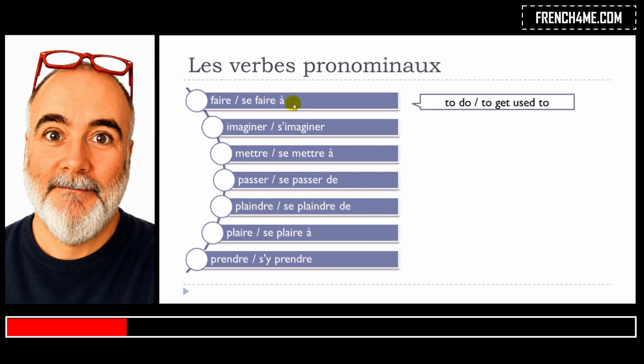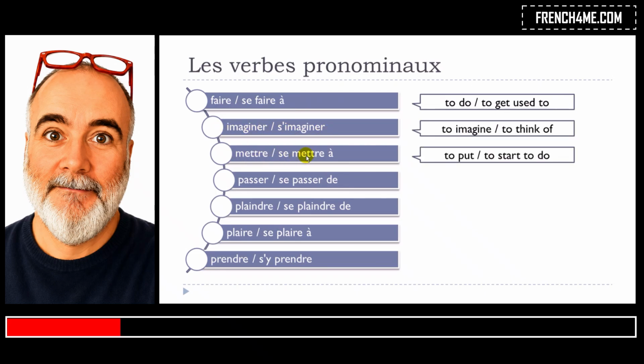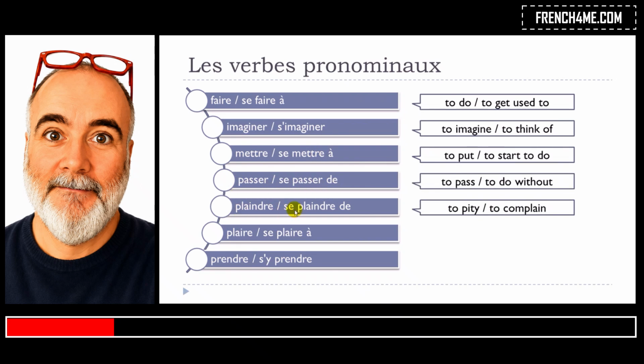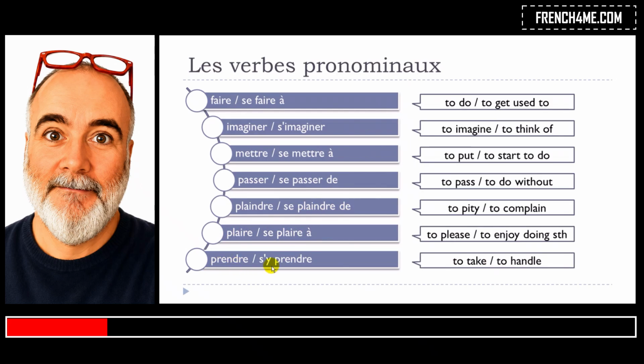Faire, se faire à, imaginer, s'imaginer, mettre, se mettre à, passer, se passer de, plaindre, se plaindre de, plaire, se plaire à, prendre, s'y prendre.